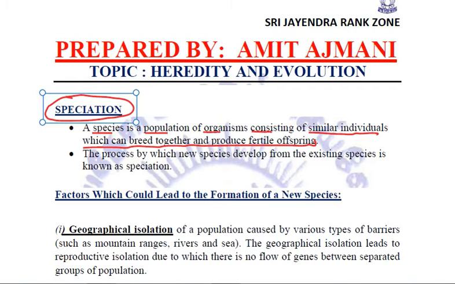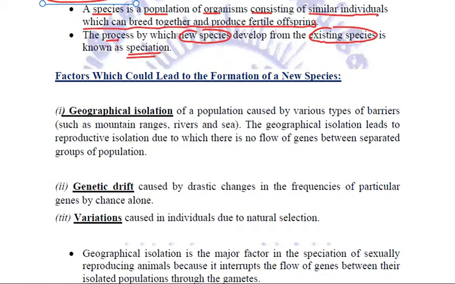They are the species. Now the process by which new species develop from the existing species, that process is called speciation. Now there are various factors which actually led to the formation of these new species. Let us try to understand one by one. First is the geographic isolation. The geographic isolation of a population caused by various types of barriers such as mountain ranges or rivers and sea, that was one of the main factors.